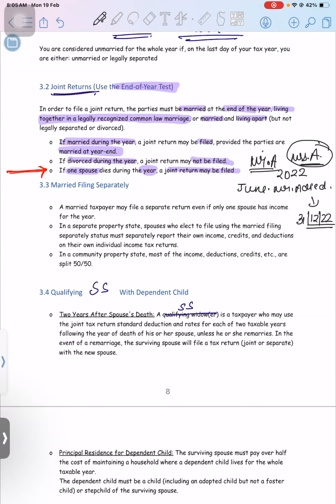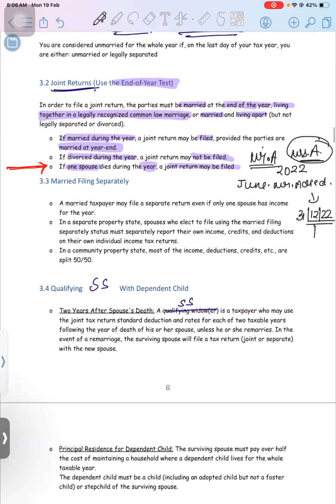So always remember that this is an exception. If one spouse dies in the year, on 31st December, only for the year of death you can file an MFJ. They can file an MFJ in the year of death, that is 22.